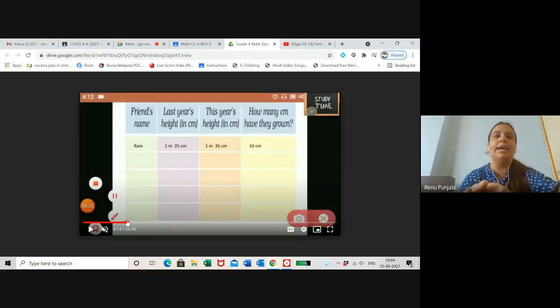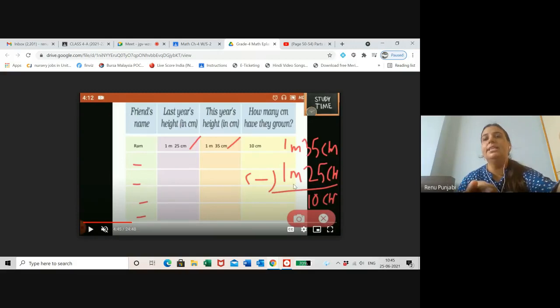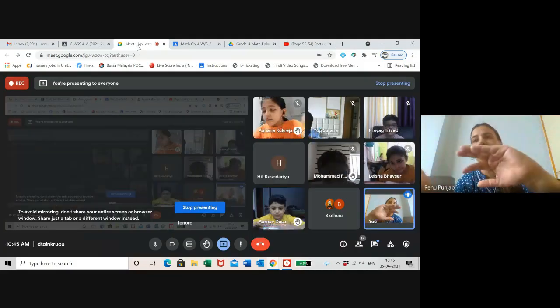Suppose I have written my friend's name is Ram and his last year height is 1 meter 25 centimeters and this year height is 1 meter 35 centimeters. If I find how much he has grown this year, 1 meter 25 centimeters will be subtracted from 1 meter 35 centimeters. Why? Because 1 meter 35 centimeters is bigger. Yes or no? So I will write 1 meter 35 centimeters first like this. Then I write 1 meter 25 centimeters. Then I subtract centimeters from the centimeters and meters from the meters. And I got 10 centimeters as the difference. So he has grown 10 centimeters this year.